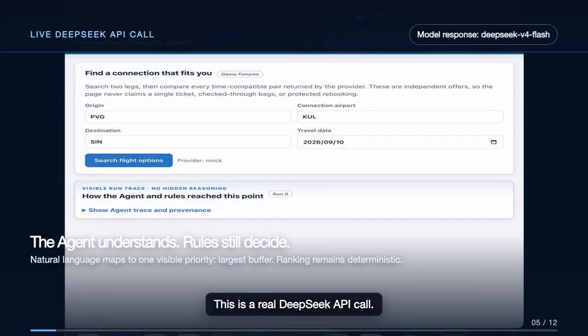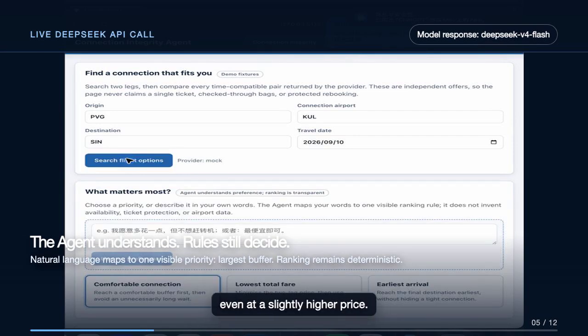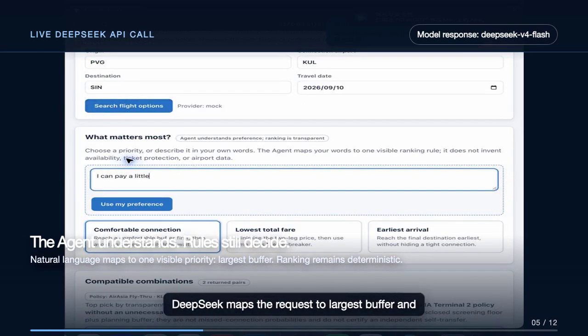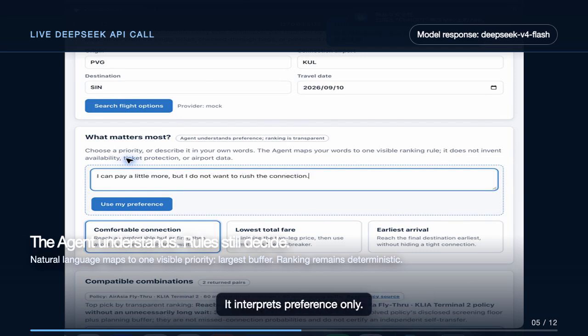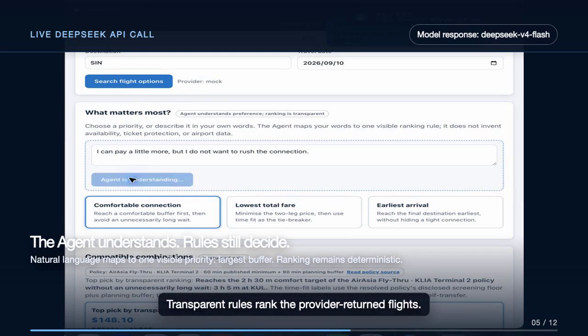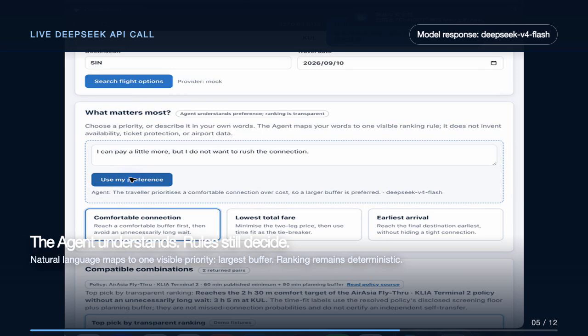This is a real DeepSeek API call. I ask for a comfortable connection, even at a slightly higher price. DeepSeek maps the request to largest buffer and shows its model identifier. It interprets preference only. Transparent rules rank the provider return flights.